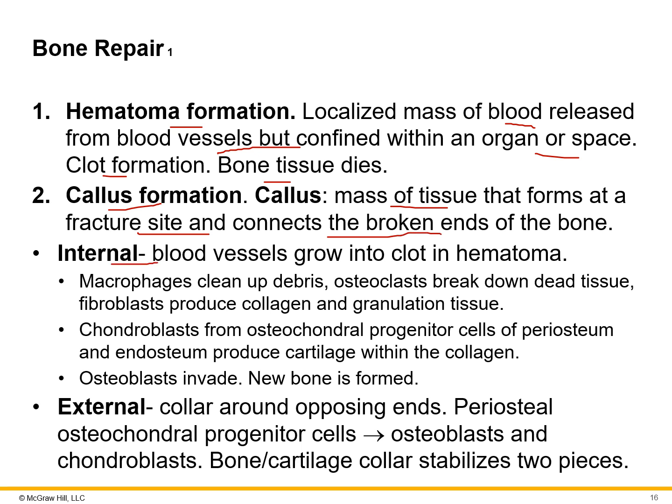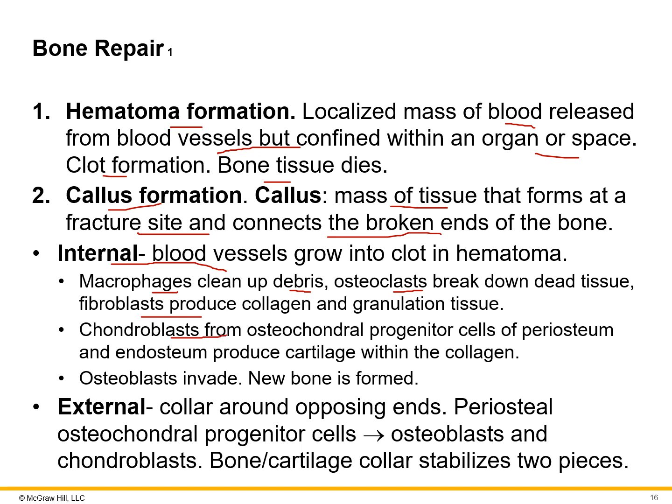Then internally, the blood vessels grow into the clot and the hematoma. Macrophages of the immune system come along and clean up any debris, get rid of the waste. Osteoclasts break down the dead tissue there. Fibroblasts start making collagen.